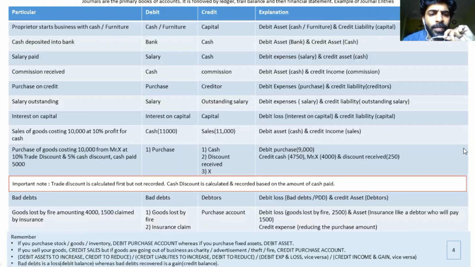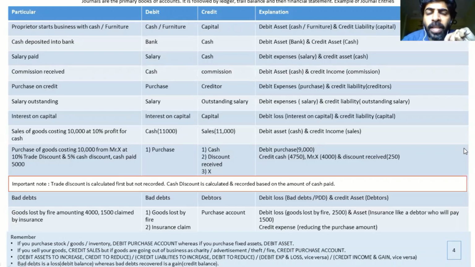What is bad debts? The word bad debts itself is derived from debtors. Debtors are the persons supposed to pay you, but if they become insolvent, it is called bad debts. It's a loss, so you have to debit it. And what will you credit? Because the debtor is not going to pay you, you have to reduce your debtor. You have to reduce an asset. And how do you reduce the asset? By crediting the asset. All right.